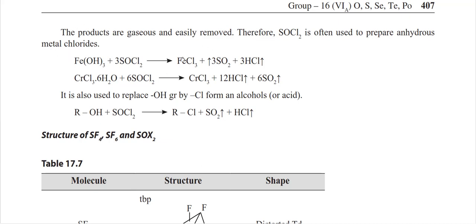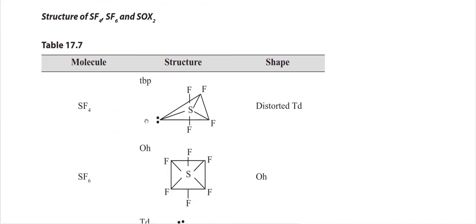The products are gaseous and easily removed, therefore thionyl chloride is often used to prepare anhydrous metal chlorides. Like if I want to prepare FeCl3, I just have to do a reaction with thionyl chloride. Similarly chromium chloride hexahydrate, I have to do the reaction with this, then I can easily produce the chromium chloride. And if I have, suppose, an alcohol, and I do this, I can get a chloride. So we are using this method in organic chemistry to synthesize chlorides.